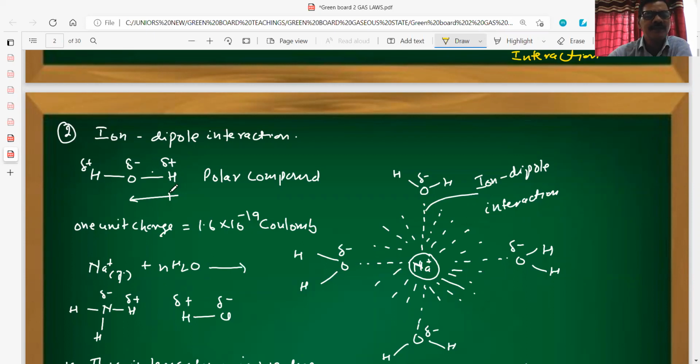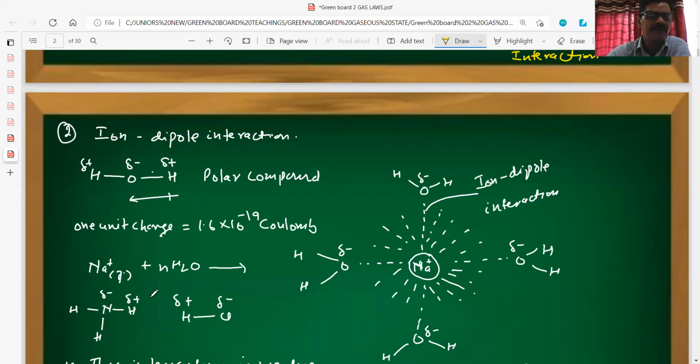Such molecules in which one pole has a partial positive charge and the other pole has a partial negative charge are known as polar compounds or polar molecules. One unit charge we already know, this is 1.6 into 10 power minus 19 coulomb.